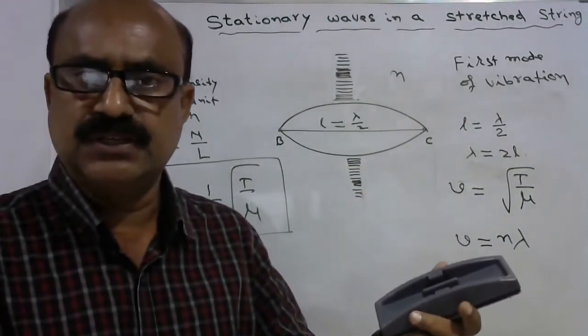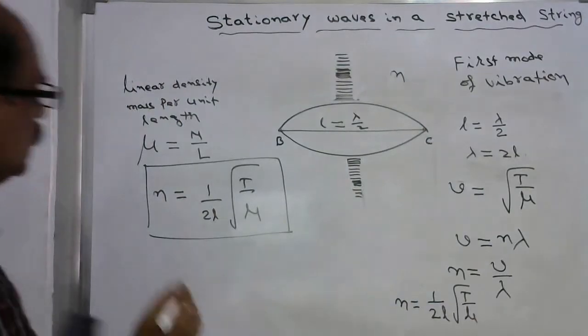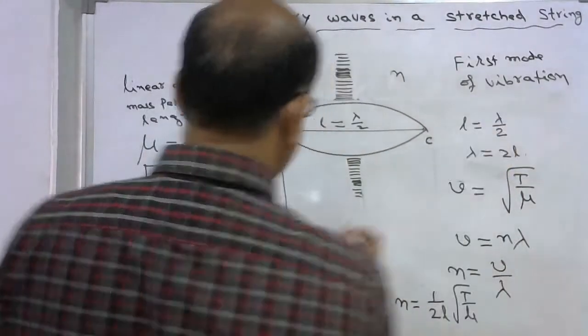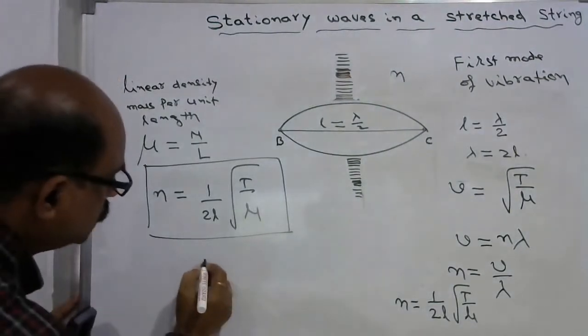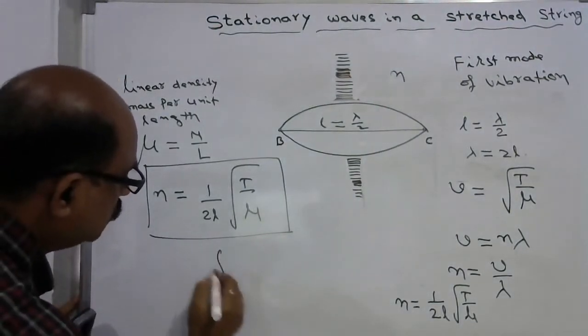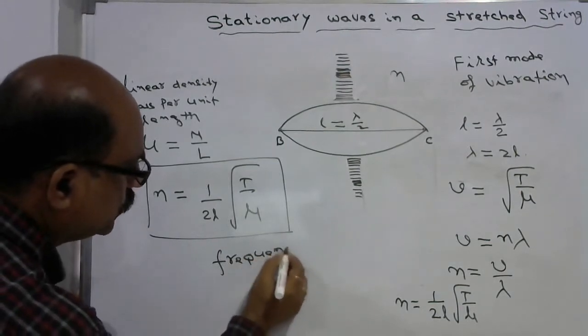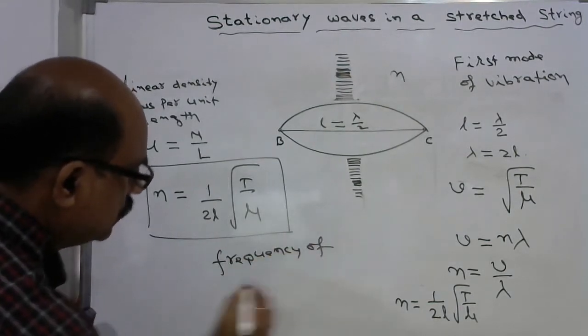The frequency corresponds to first harmonic. So fundamental frequency of vibration is also equal to first harmonic frequency.